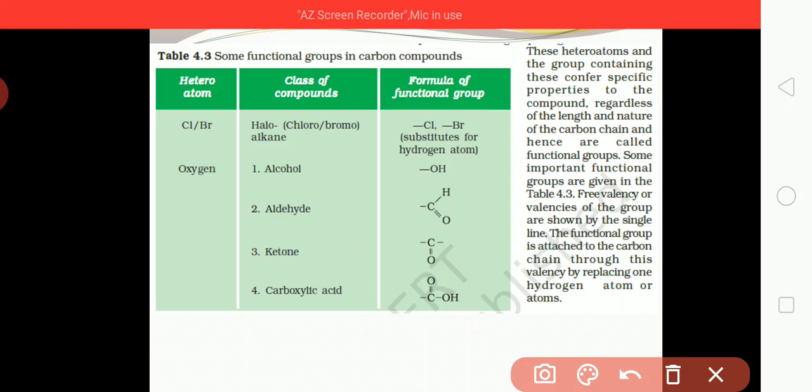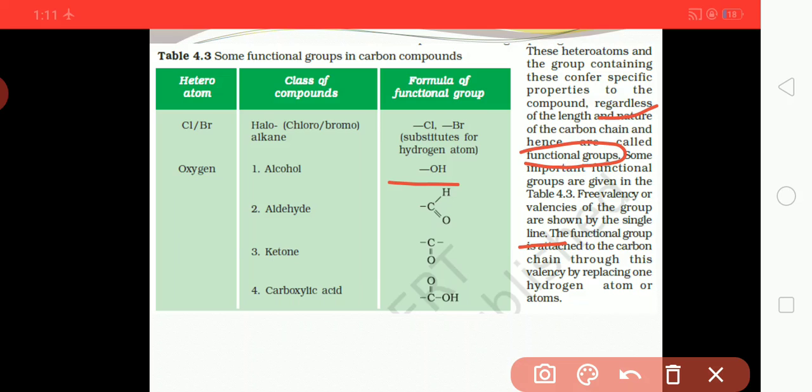These heteroatoms and the groups containing them confer specific properties to the compound, regardless of the length and nature of the carbon chain, and hence are called functional groups. Some important functional groups are given in Table 4.3. Free valencies of a group are shown by a single line. The functional group is attached to the carbon chain through the valency by replacing one hydrogen.